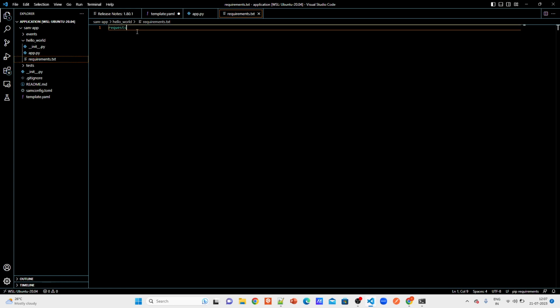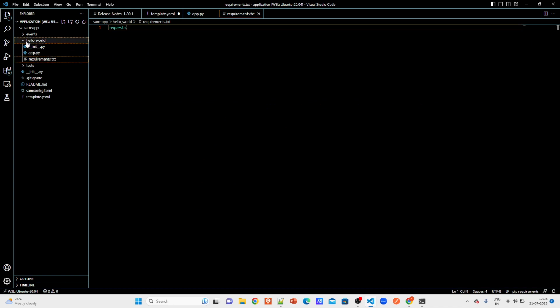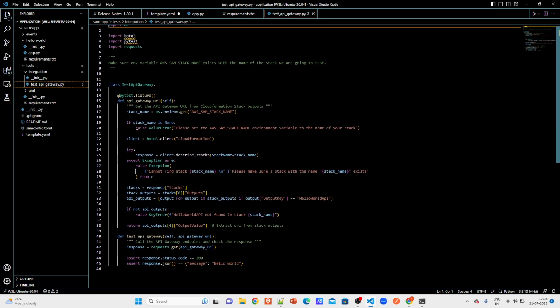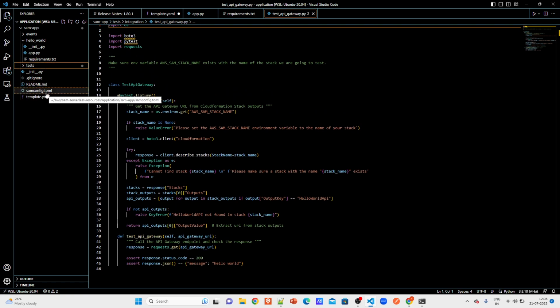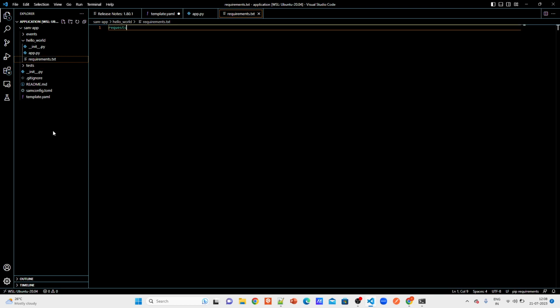But layers is basically better than this approach. That's what I'm trying to say. So, this is how you specify your code, and these are the test cases, integration tests and unit tests you can have. This is how you can test the API gateway, and during CI/CD you can invoke this test.